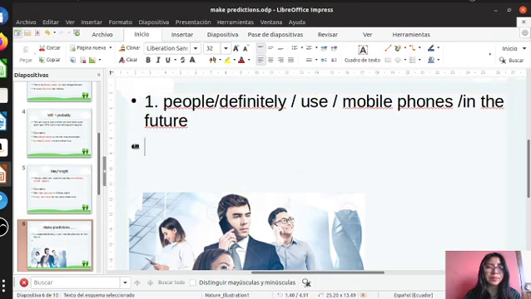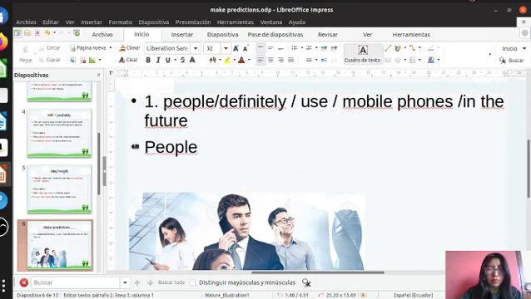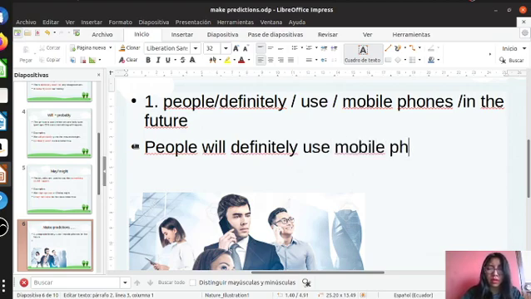For example, people will definitely, the verb in base form, use mobile phones in the future. People will definitely use mobile phones in the future.